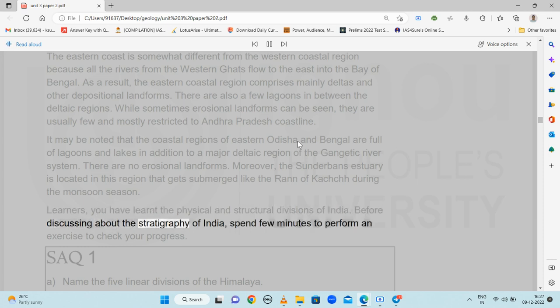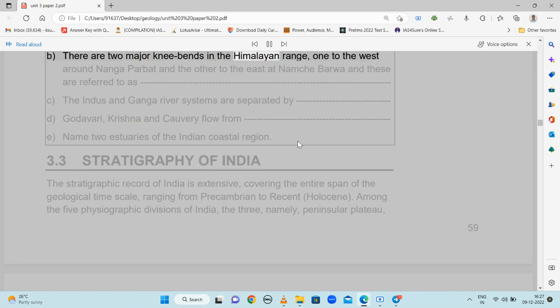Before discussing the stratigraphy of India, spend a few minutes to perform an exercise to check your progress. 1. Name the 5 linear divisions of the Himalaya. 2. There are 2 major knee bends in the Himalayan range, one to the west around Nanga Parbat and the other to the east at Namche Barwa, and these are referred to as what? 3. The Indus and Ganga river systems are separated by what? 4. Godavari, Krishna and Kaveri flow from where? 5. Name 2 estuaries of the Indian coastal region.